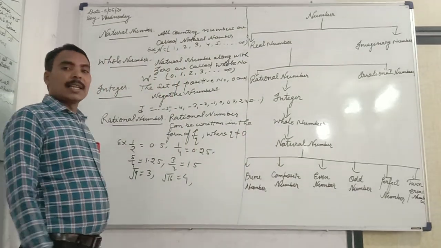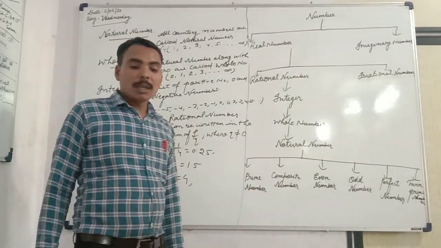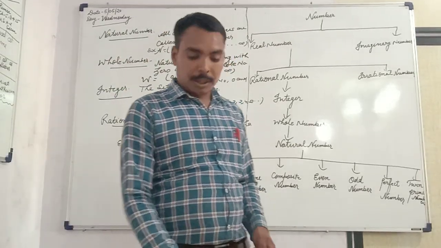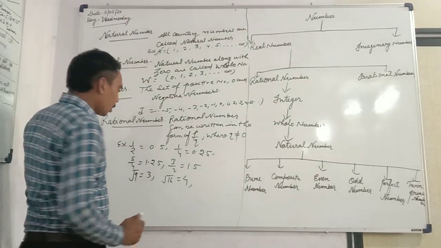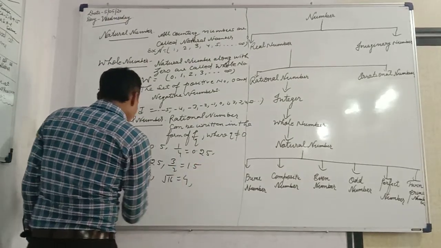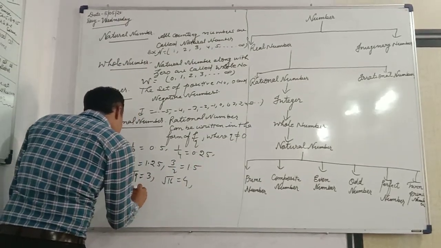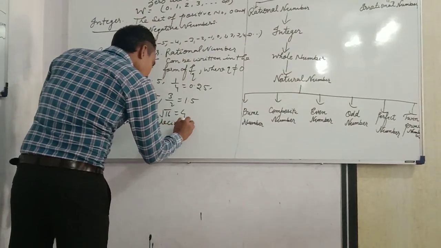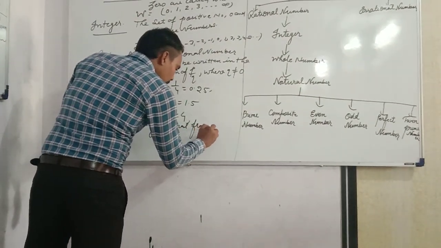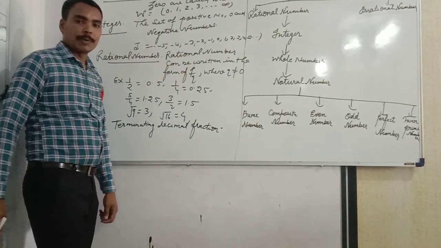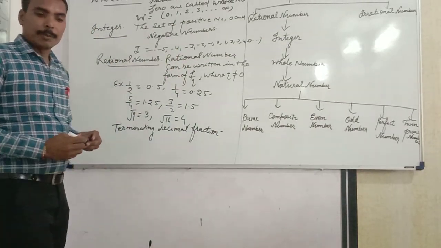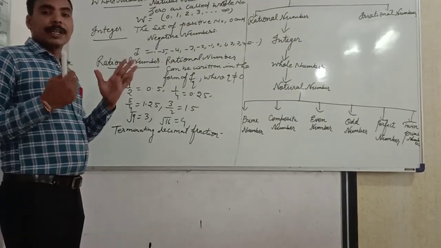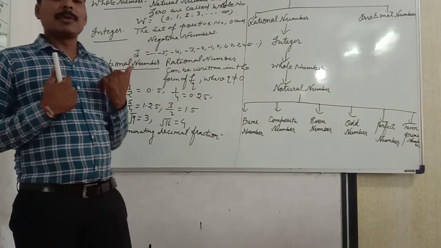That's why we say this is called a terminating decimal fraction.